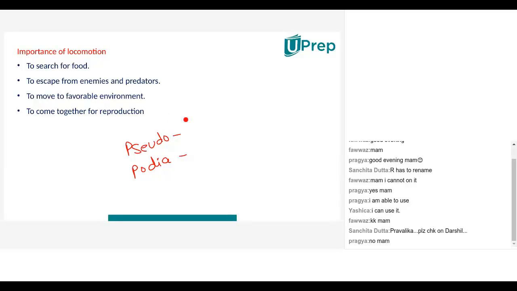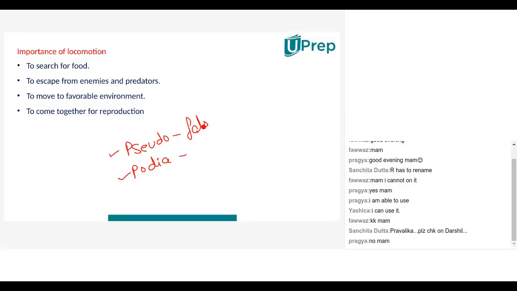Ma'am, pseudopodia is when a single cellular organism spreads itself, and the extra part of it is called pseudopodia. What I was asking is what is the literal meaning of pseudopodia? I have divided the word into two different words. What is the meaning of pseudo?